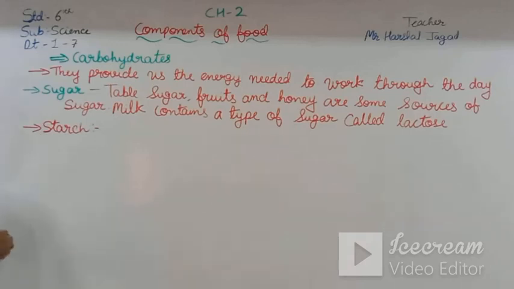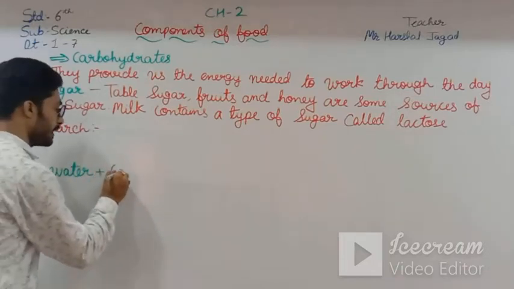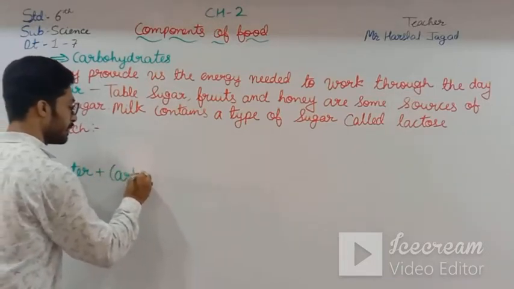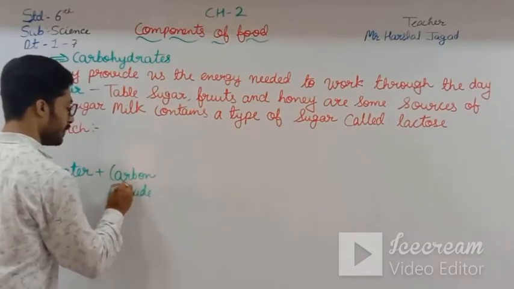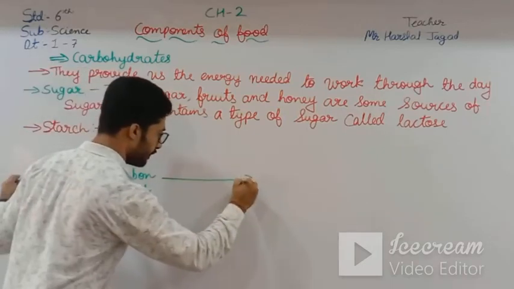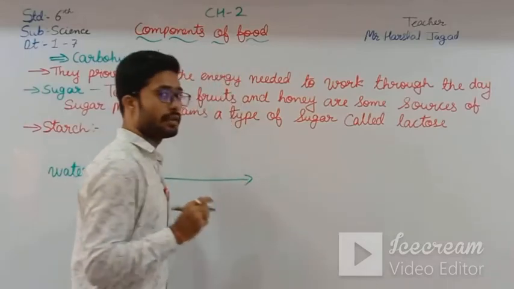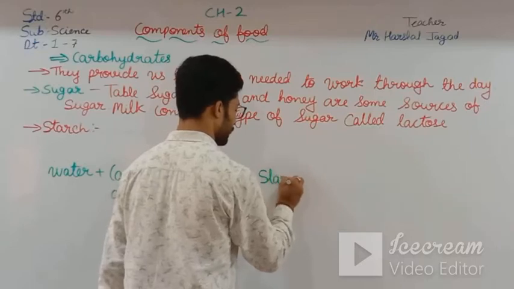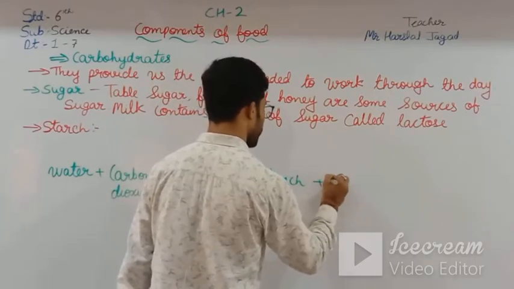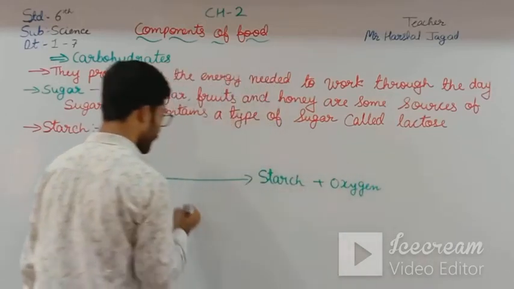They take water plus carbon dioxide, and in the presence of sunlight, it gives food in the form of starch and gives oxygen.